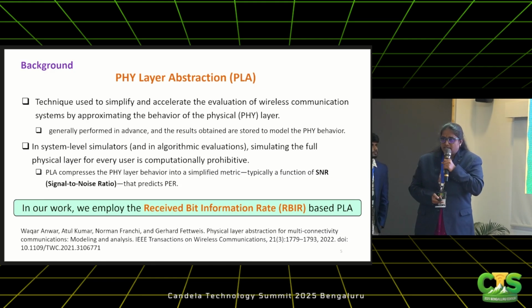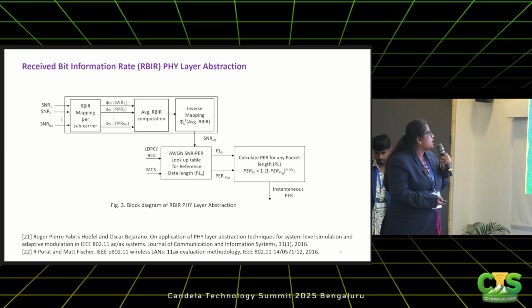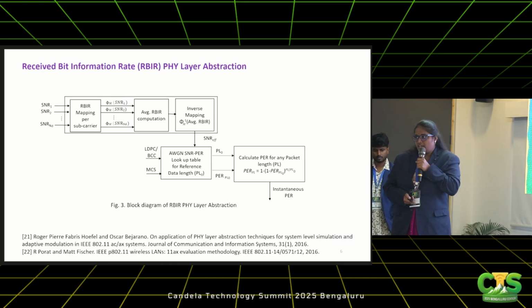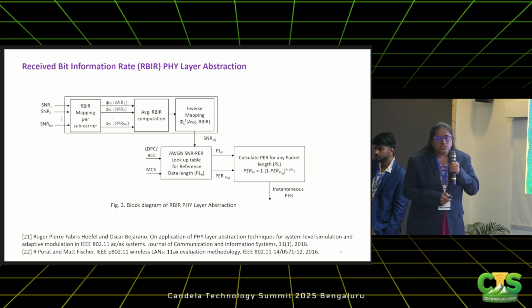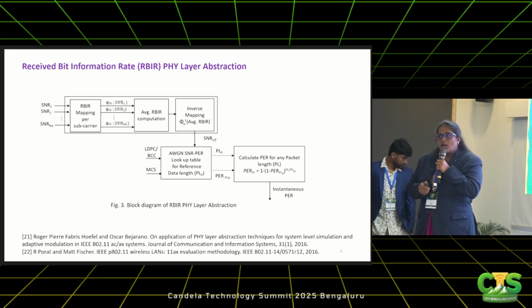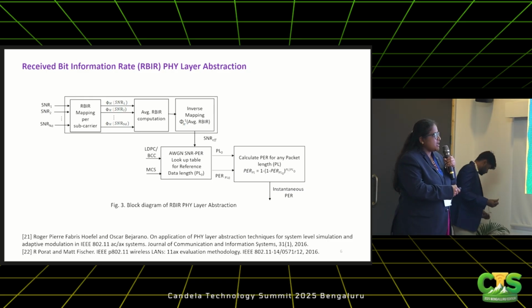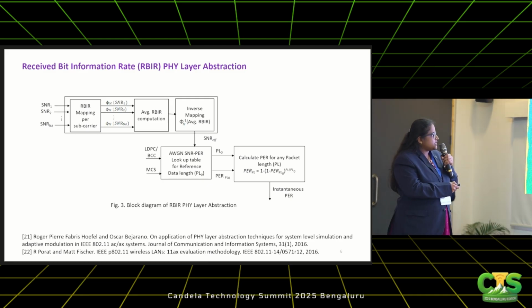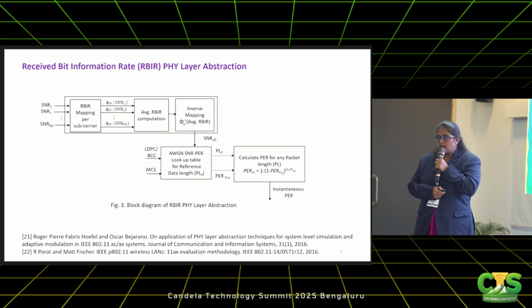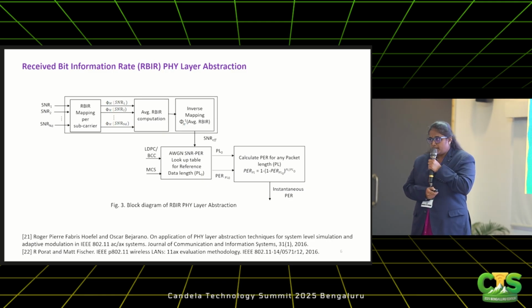So this is a block diagram representation. Again, I'm not dwelling into the maths part of it. So we know OFDM is a multi-carrier communication system. When you say it's multi-carrier, every subcarrier has some SNR, and we call it SNR per subcarrier. The basic principle of PLA is to map this array of subcarrier SNRs into a single metric called SNR effective. So here in this RBIR type PLA, we have an array of subcarrier SNRs on the left-hand side. There is an RBIR mapping function phi that takes this SNR per subcarrier and transforms the SNR into an information measure per subcarrier.